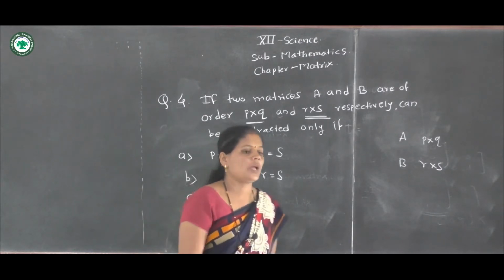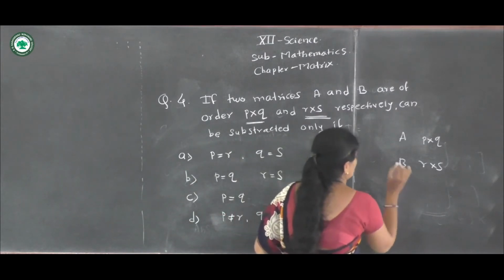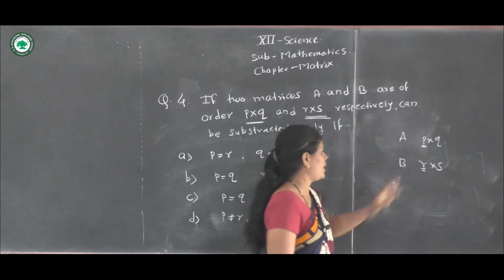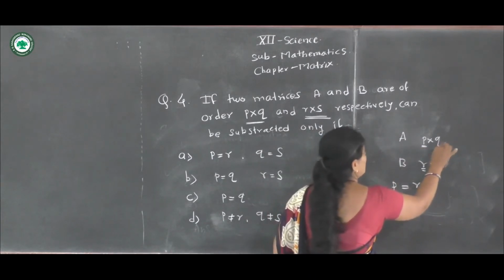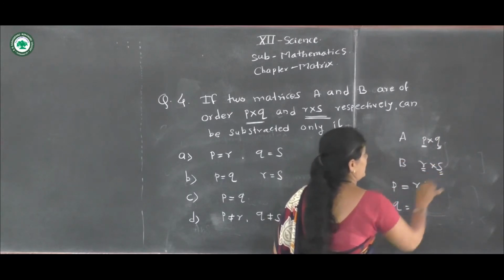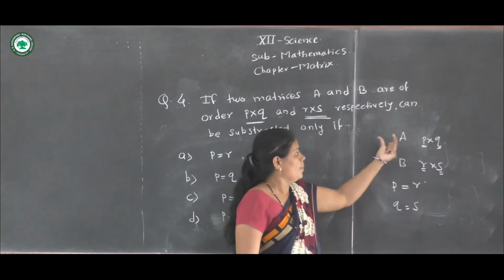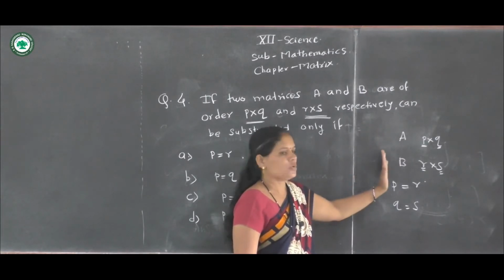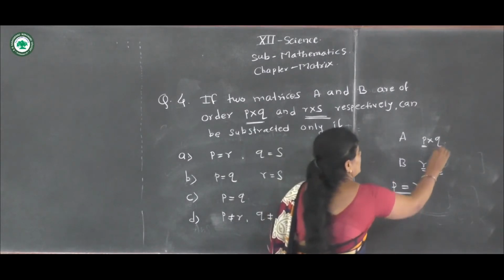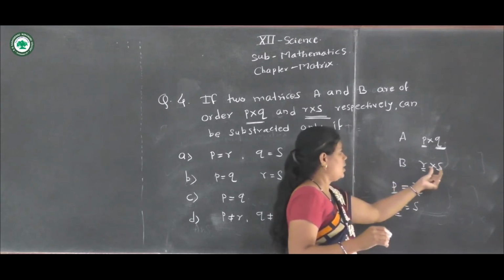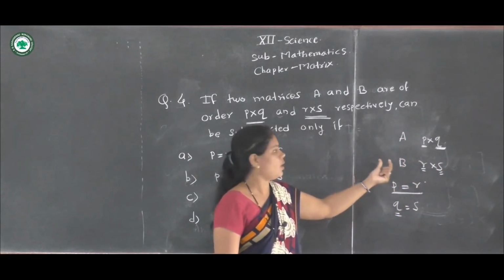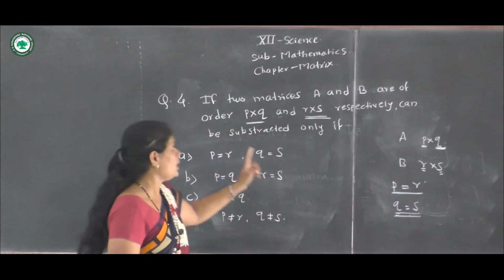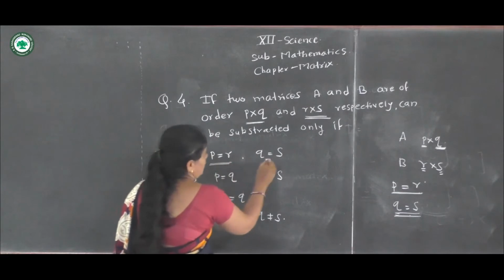If they are of the same order, then the number of rows in matrix A and the number of rows in matrix B are equal, so P is equal to R, and the number of columns in A is Q and the number of columns in B is S, so Q is equal to S. A and B can be subtracted only if they are of the same order. Therefore P is equal to R and Q is equal to S.